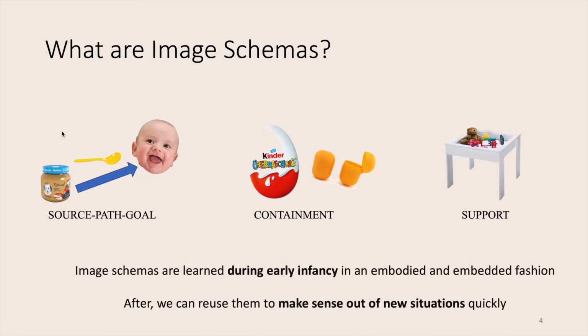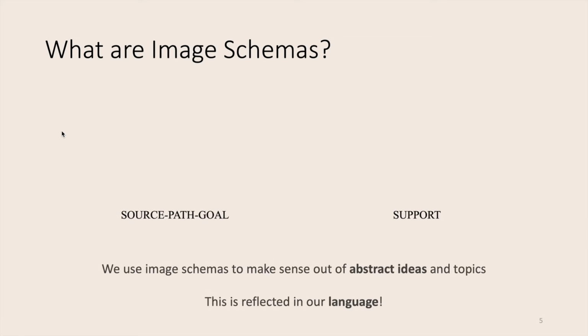According to the theory, we learn those schemas during early infancy in an embodied and embedded fashion. After we learned them, we can reuse them to make sense out of new situations more quickly. Importantly, according to theory, we later use these image schemas to make sense out of abstract ideas and topics, and this, importantly, is reflected in our language.